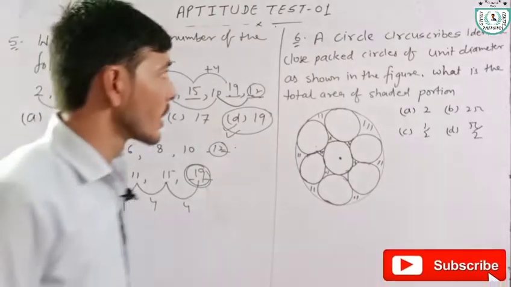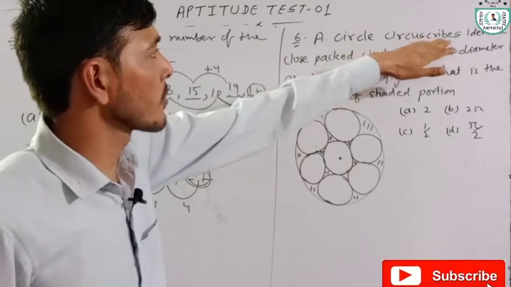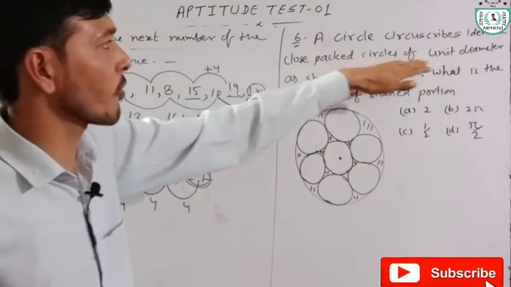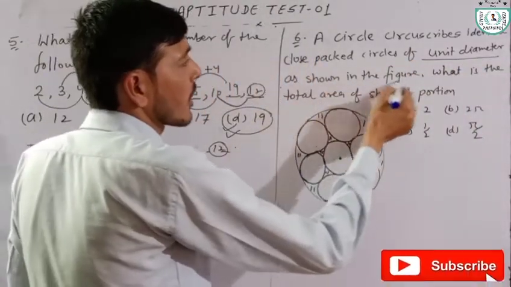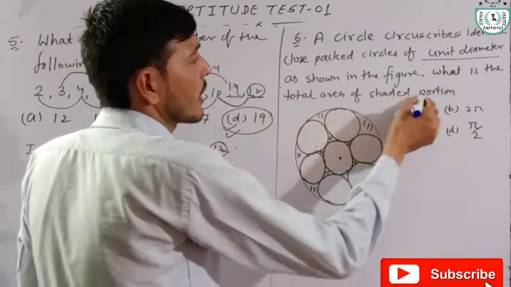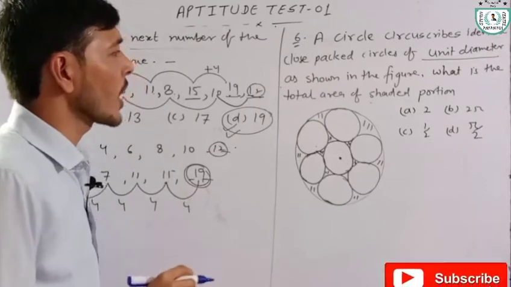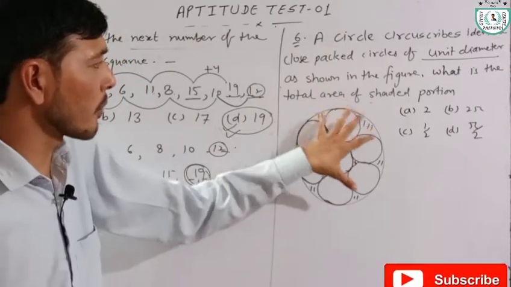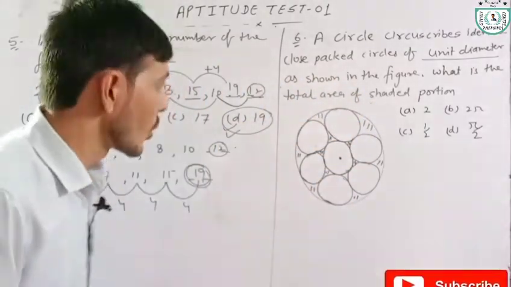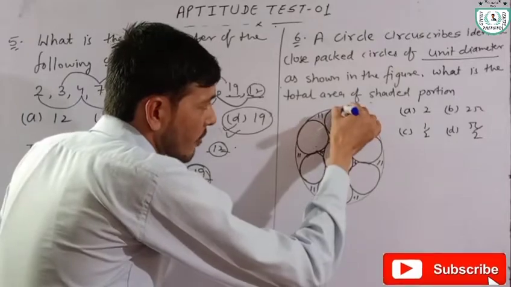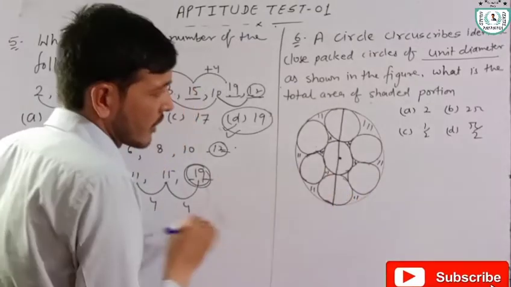Next, question number 6. A circle circumscribes identical close packed circles of unit diameter, as shown in the figure. What is the total area of the shaded portion? First of all, we have to calculate the diameter of the bigger circle. I can meet all the points like this.